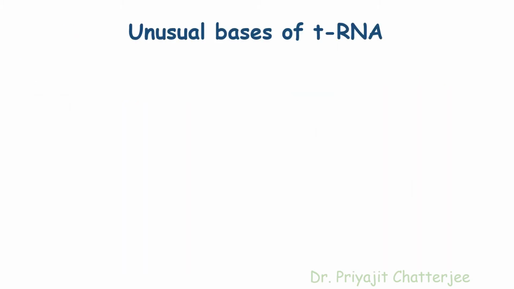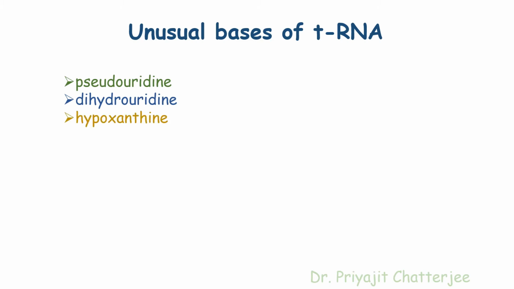Now we will discuss the unusual bases of tRNA. A large number of the individual nucleotides in a tRNA molecule may be post-transcriptionally modified, often by methylation or deamination. These unusual bases sometimes affect the tRNA's interaction with ribosomes and sometimes occur in the anticodon to alter base pairing properties. 5 unusual bases produced by the enzymatic modification of the usual bases may be observed in the tRNA molecule. These are